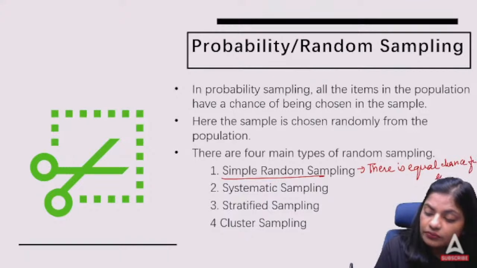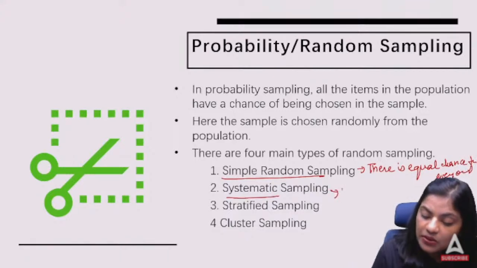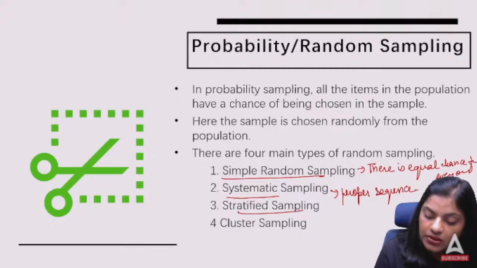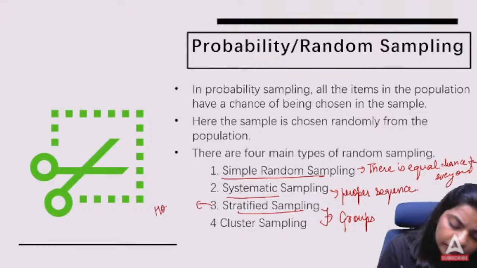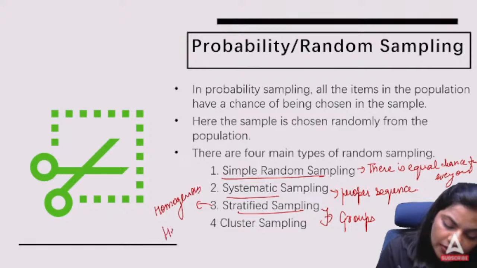for everyone. Systematic, there is a proper sequence. Stratified, when we have groups, homogeneous and heterogeneous.